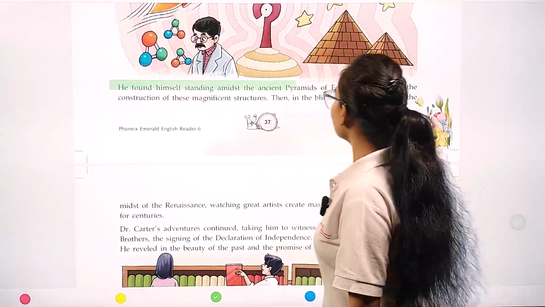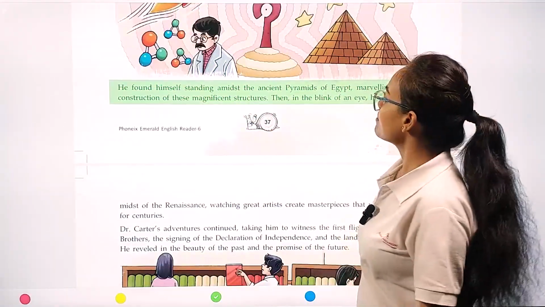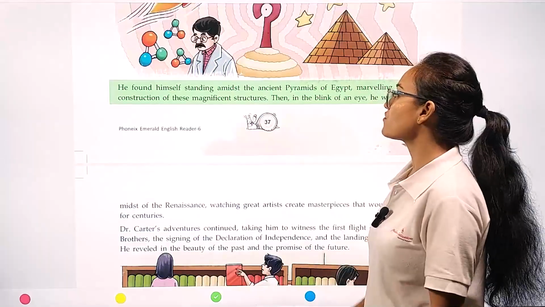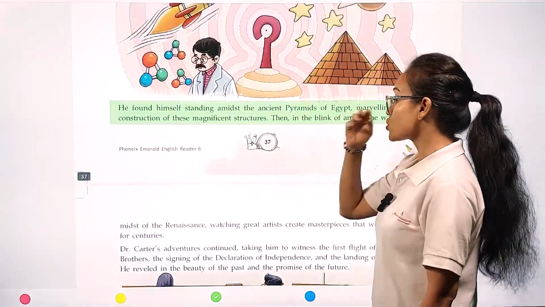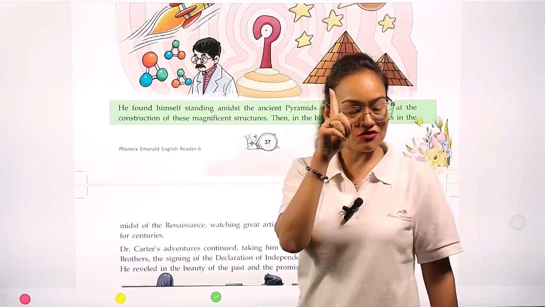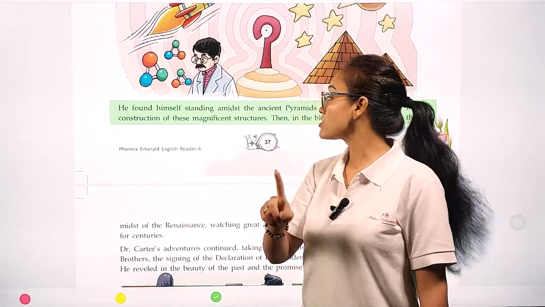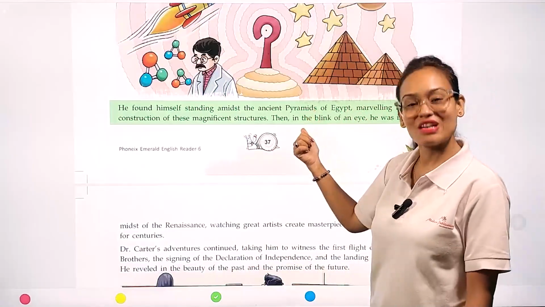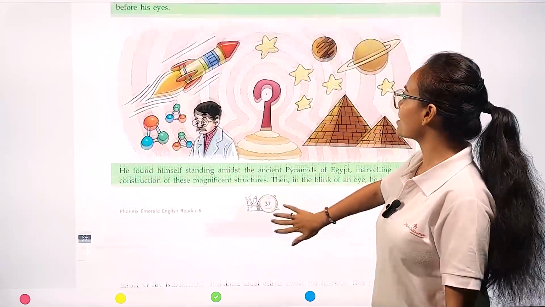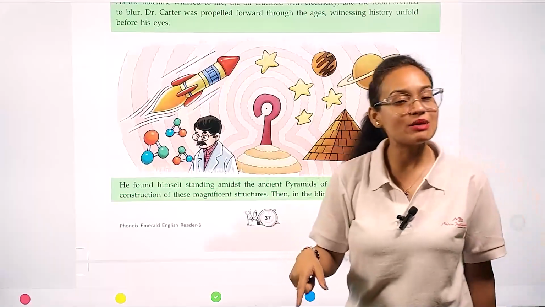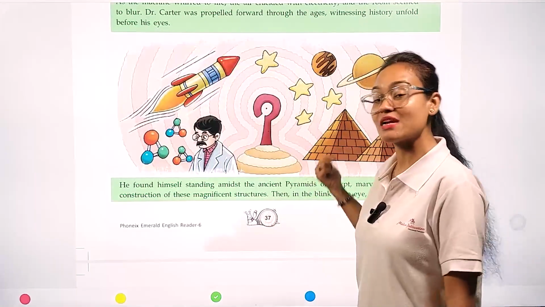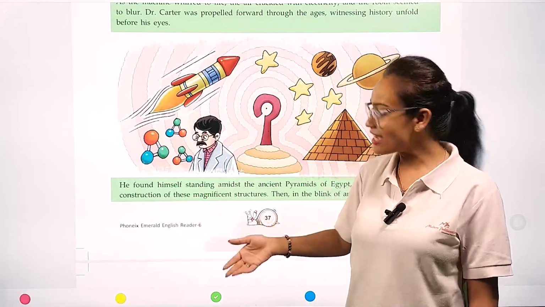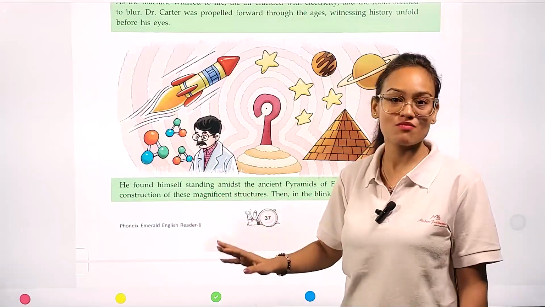He found himself standing amidst the ancient pyramids of Egypt, marveling at the construction of this magnificent structure. So the first thing seen by Dr. Carter is the construction of pyramids. You all know, my dear students, pyramids. Egypt is world famous for its pyramids, and the pyramids are one of the seven wonders of the world. So this is the first thing seen by Dr. Carter while time traveling.